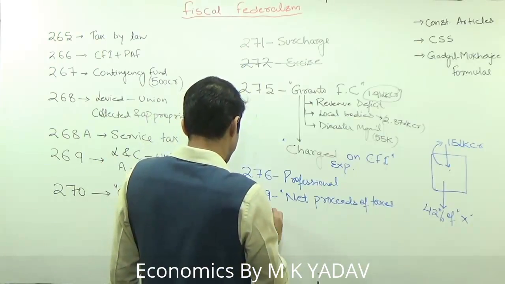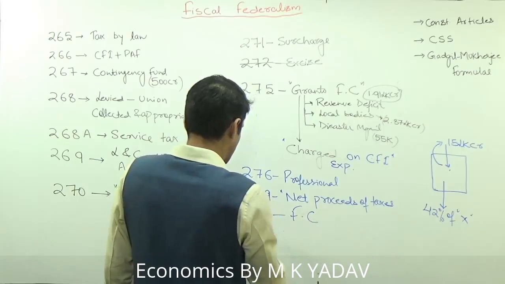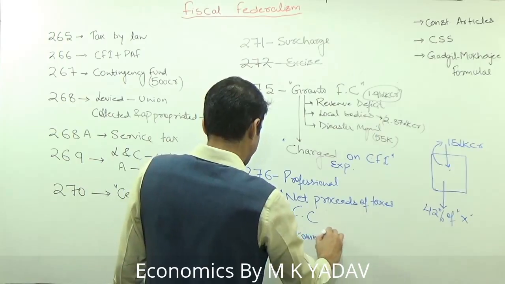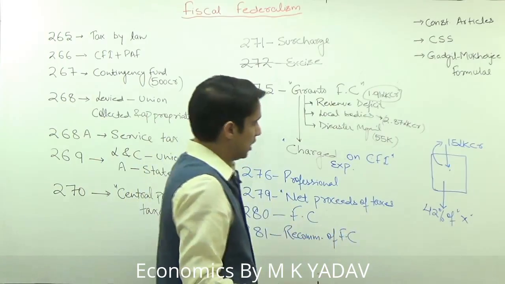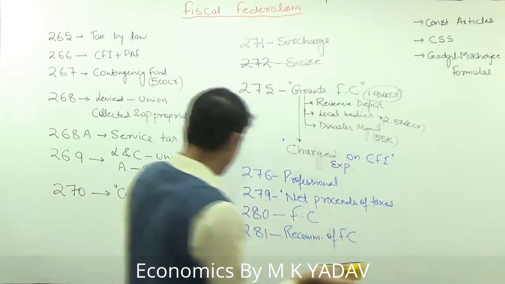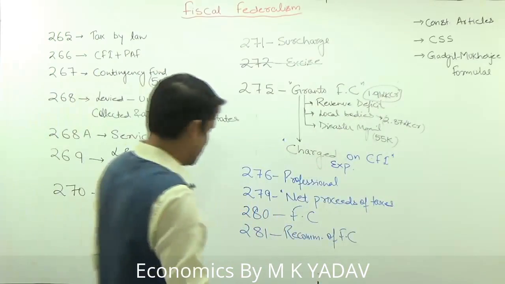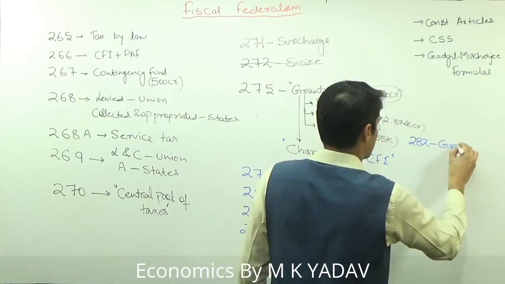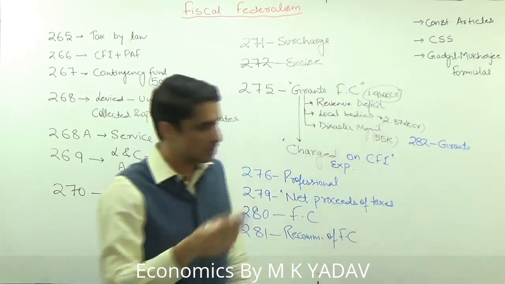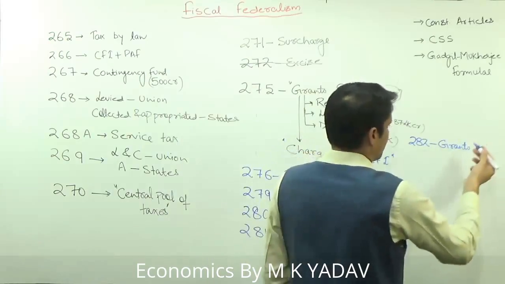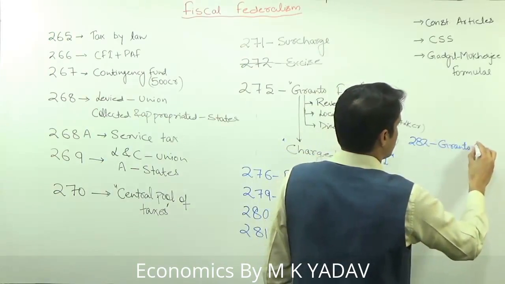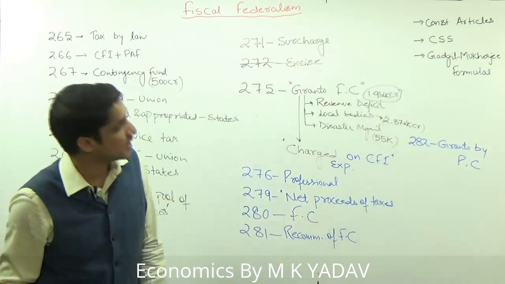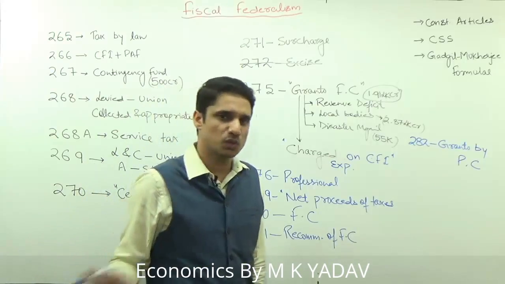Then we have Article 280, which is nothing but Finance Commission. Then we have 281, it is nothing but the recommendations of Finance Commission. After this, we have a few more articles, that is 282. 282 is again the discretionary grants or non-statutory grants given by union government. In simple words, we can say grants given by erstwhile Planning Commission. So union government was giving grants or discretionary grants under Article 282.